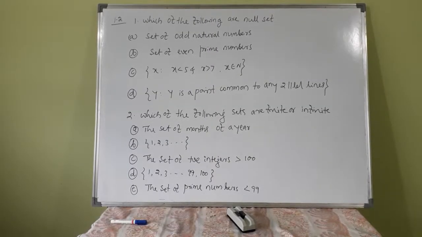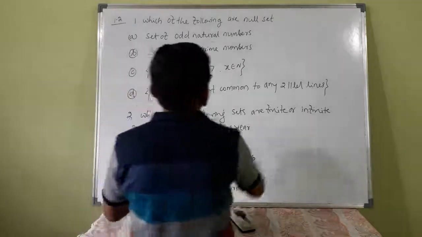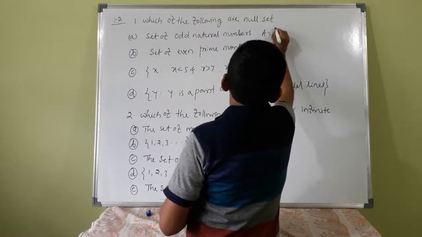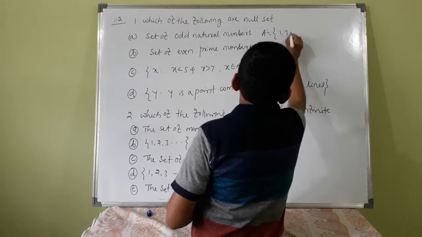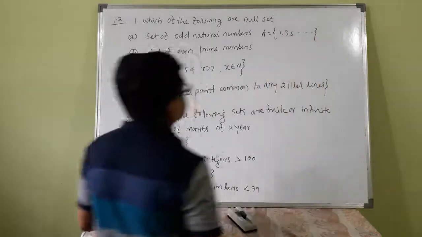Exercise 1.2. First one: which of the following are null sets? Some 4 examples are given. You have to mention which is a null set and which is not. Set of odd natural numbers: suppose you denote this by A, odd means 1, 3, 5, so this is not empty.